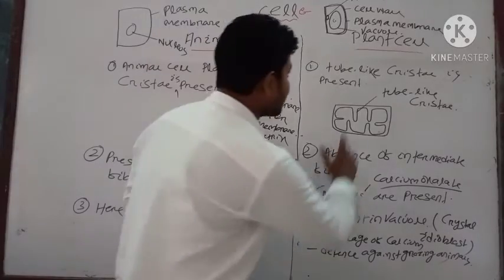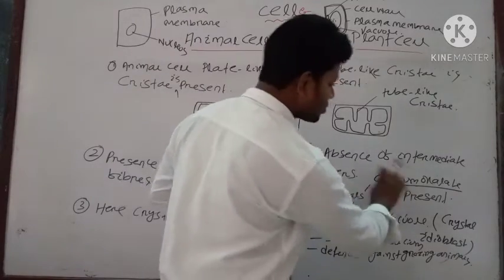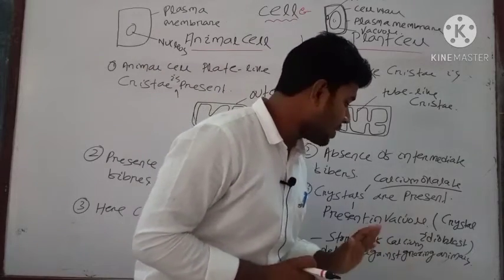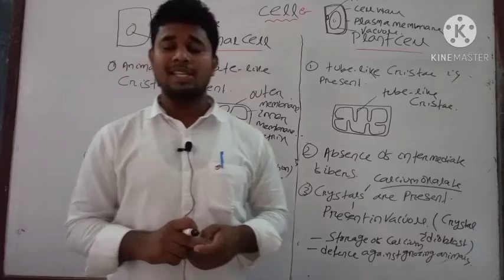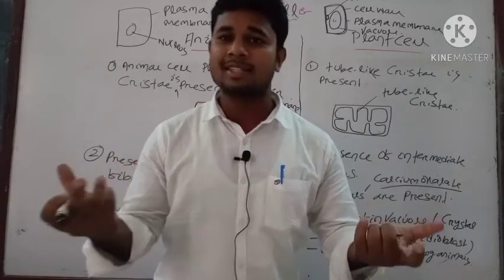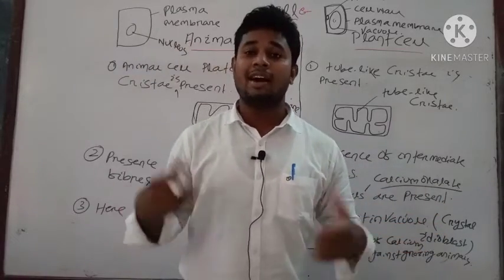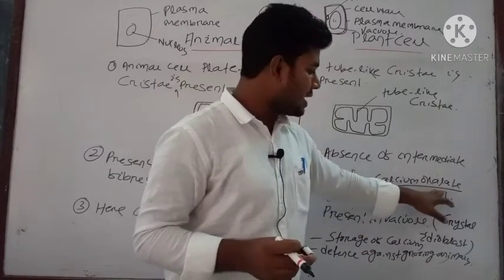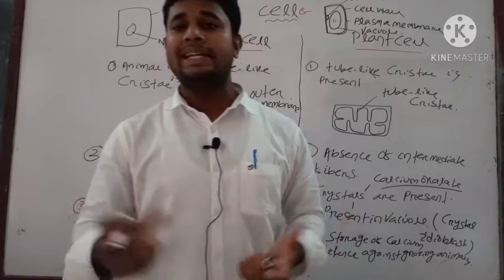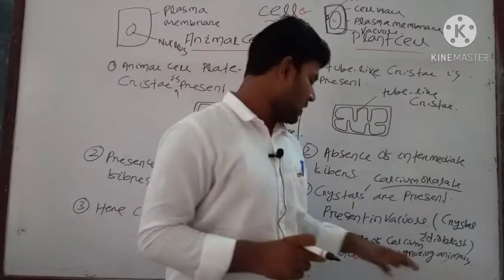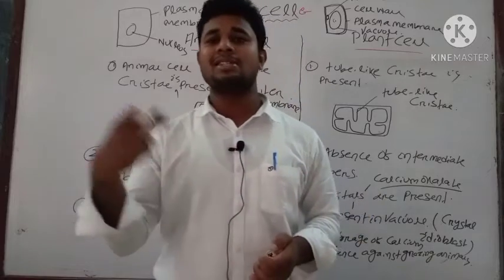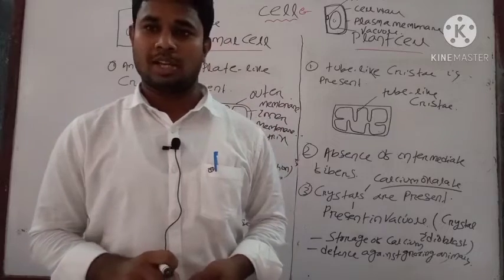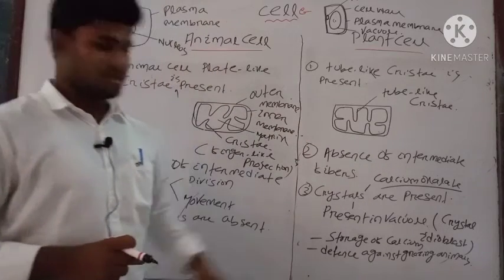Here you can see the last point of the plant cell. The crystals are composed of calcium oxalate. One point is defense against grazing animals. What is a grazing animal? Grazing animals are those which usually eat grasses. You all know the goat and the cow, which usually eat grasses. Because of the presence of calcium oxalate, the grazing animals are unable to eat that part of the plant. That's why it is protected against grazing animals. Grazing animals will not eat that plant cell. Note down these points.